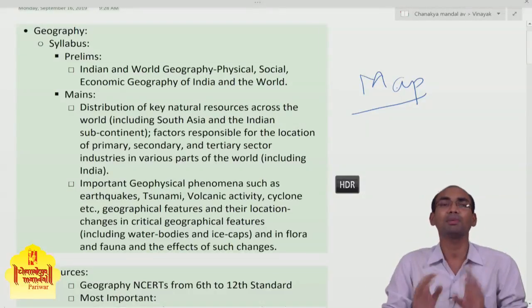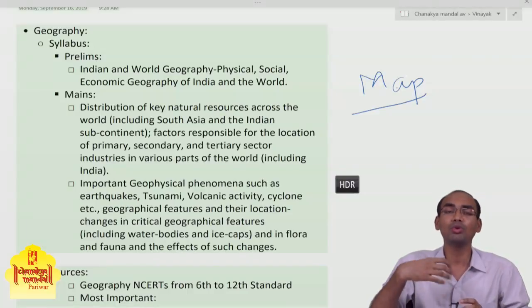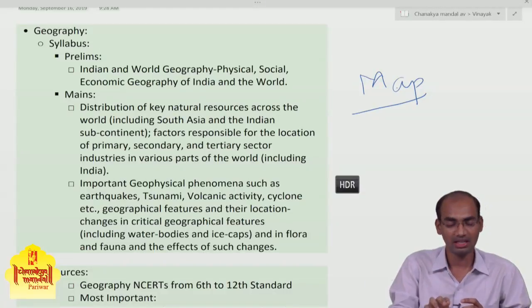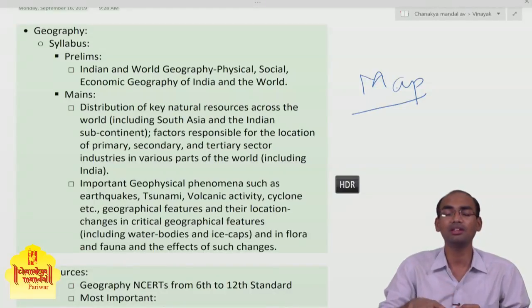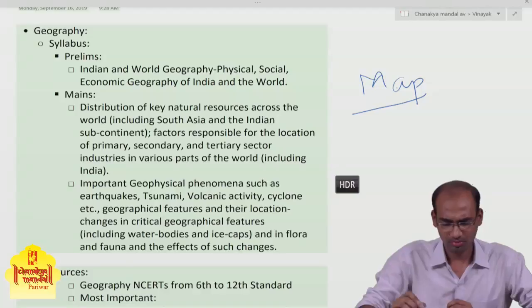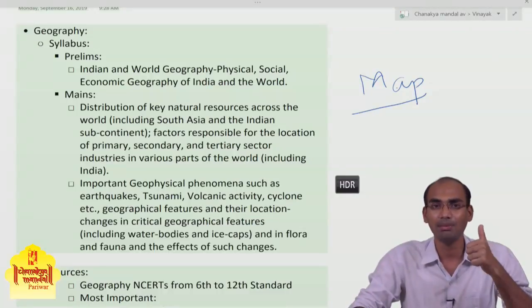In that common preliminary examination, more weightage is being given to environment rather than geography. So you will find more questions on environment rather than geography. So what kind of questions appear in the UPSC prelims? First, the map based questions.